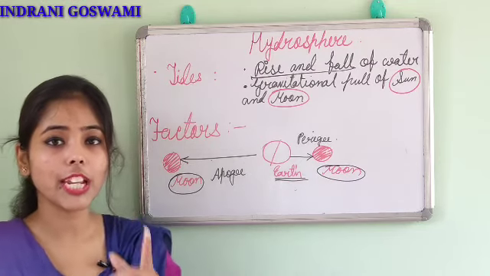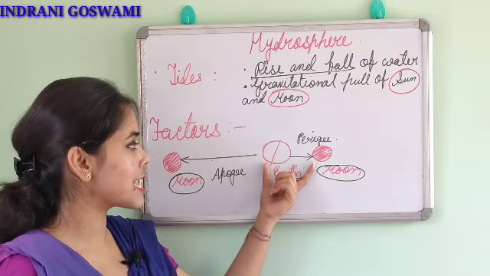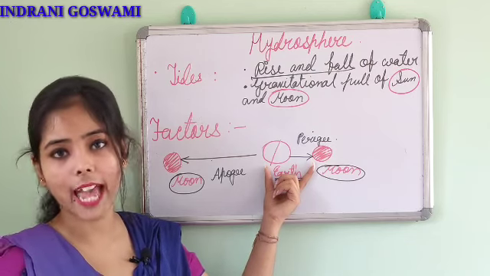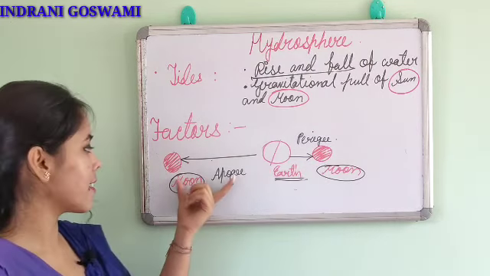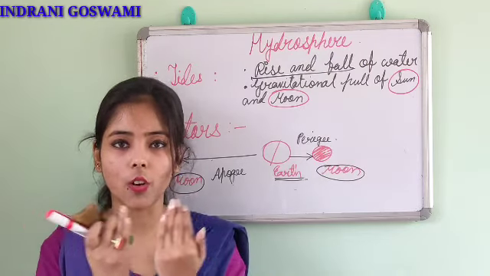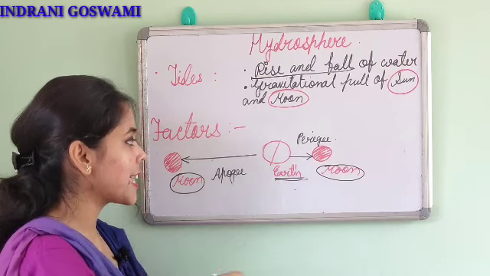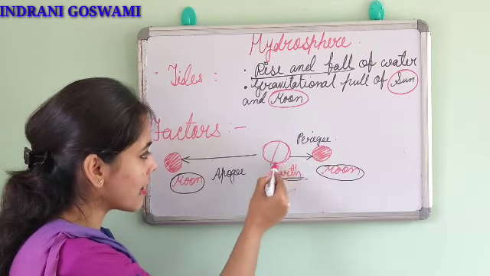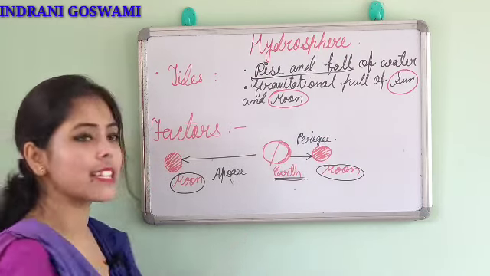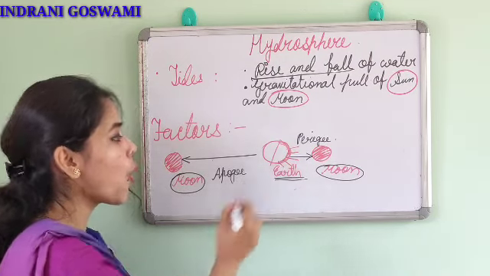Now here we need to look into one important factor. See, here the distance between earth and moon is shortest, and here it is the farthest. So when the distance between earth and moon is the shortest, obviously the part of the earth that is facing the moon, the water will go outside.